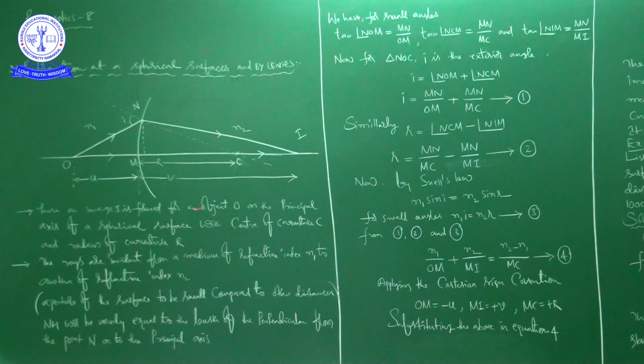N2 by V minus N1 by U is equal to N2 minus N1 by R. Here is a small assumption: this distance is neglected. When the aperture of the surface is small compared to the other distances, like object distance, image distance and radius of curvature, this distance will be neglected. That is the small assumption here.